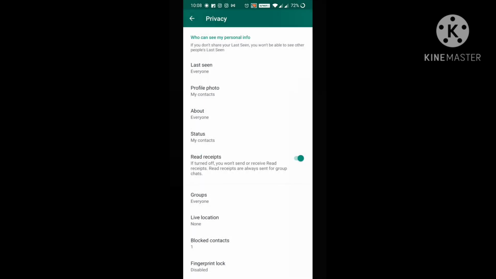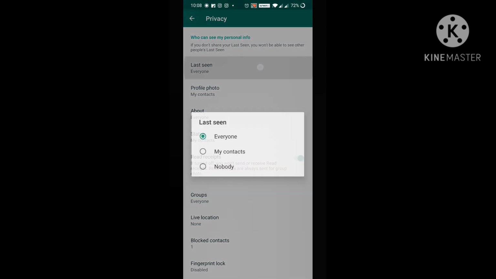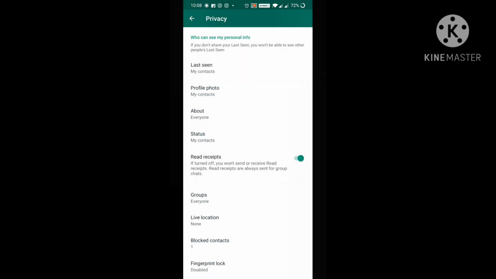If I choose the option everyone, my last seen, my profile photo or WhatsApp status can be seen by everyone. Even though I didn't save Bhargavi's number, she can see my profile photo or last seen. Now I'm choosing my contacts.